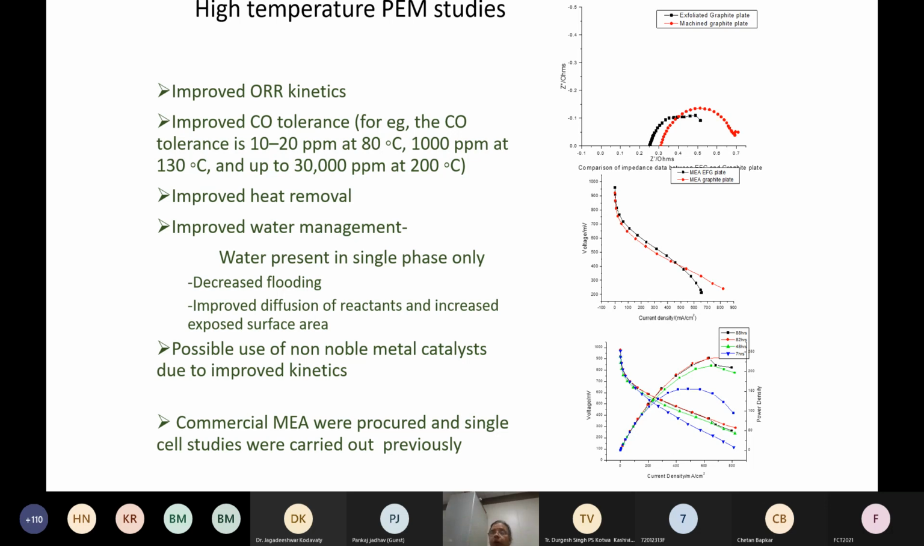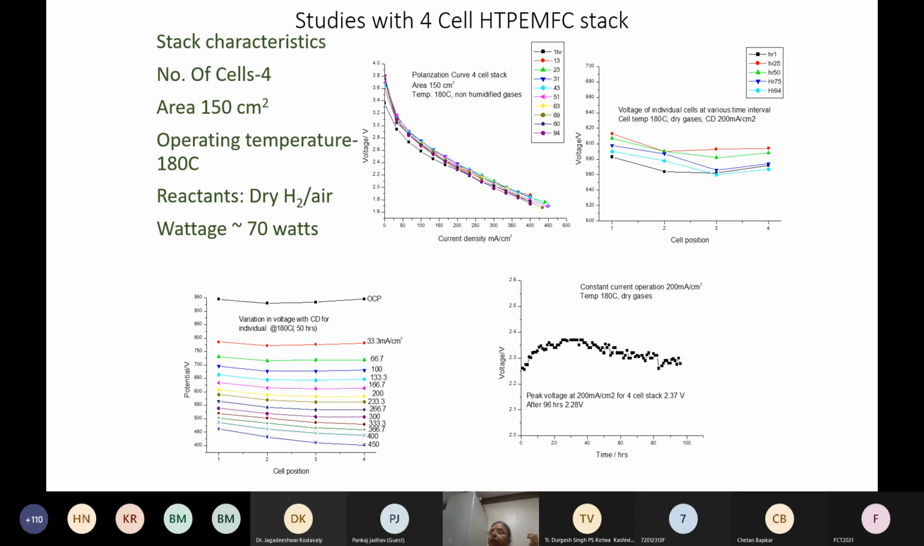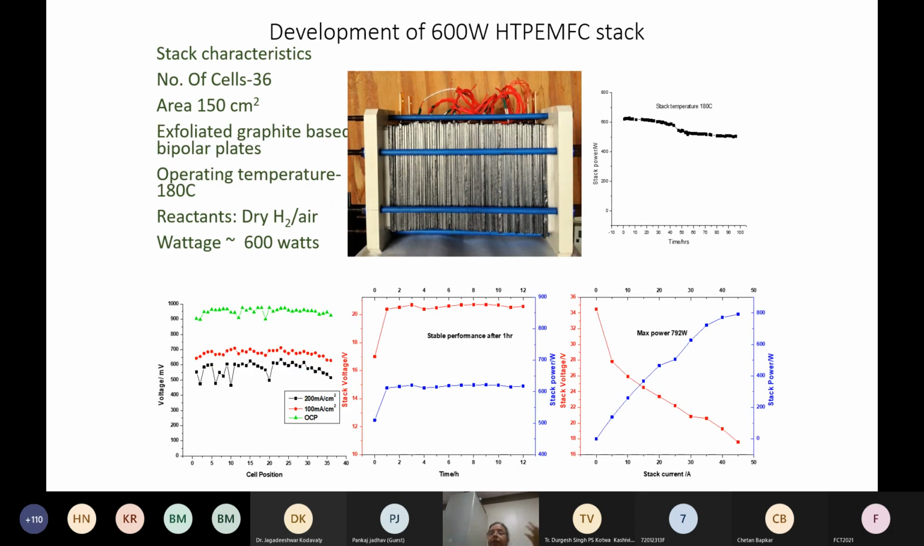So we had procured some commercial membranes, and we had built various stacks actually. About a 600 watt stack we had built, a 1 kilowatt stack also we had built, studied the characteristics of these kind of cells, and also found that we can do a better cogeneration of heat and power with these stacks by getting heat through thermoelectric coolers we had used, so that we can get back the power actually.